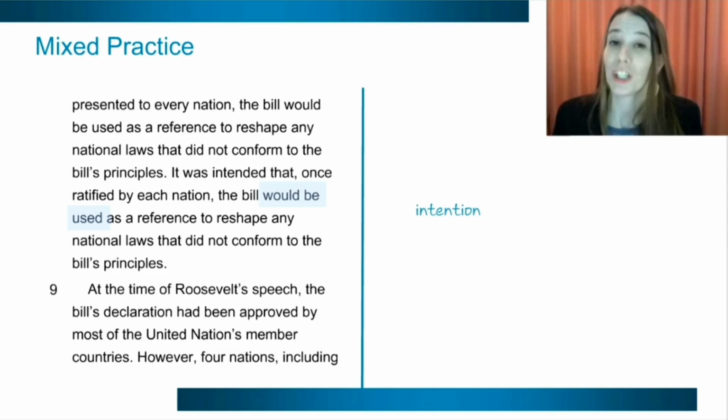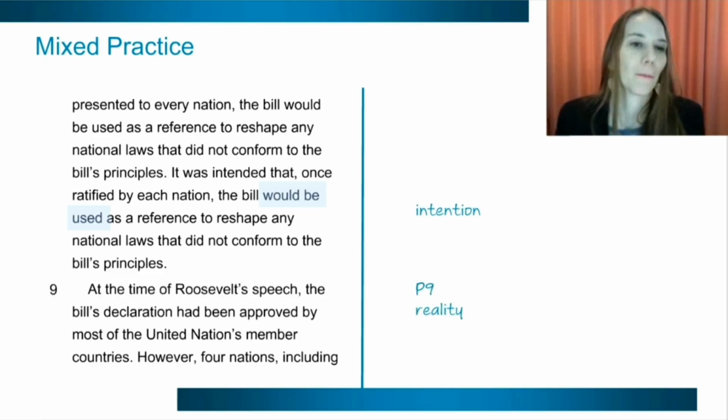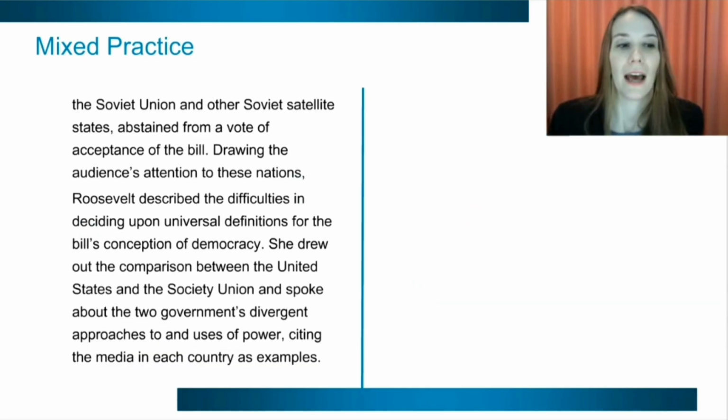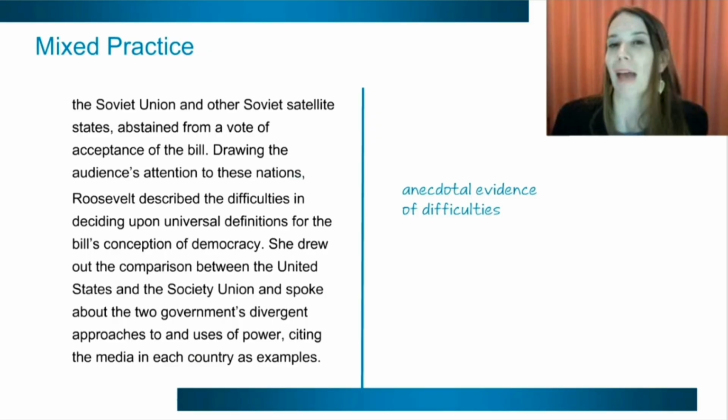Right, so we know what she's talking about, we know why she's talking, and we know the reason that she's talking about this particular bill. Now, we've got some additional information about this here. So here's the intention. It's going to be used as a reference. However, we've got a contrast. In reality, it hasn't been ratified by each nation. In this case, we have a contrast. Four nations, including the Soviet Union, have abstained from this.